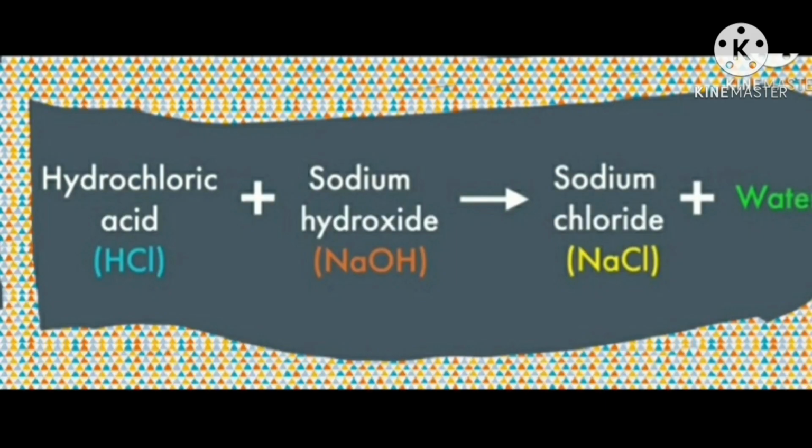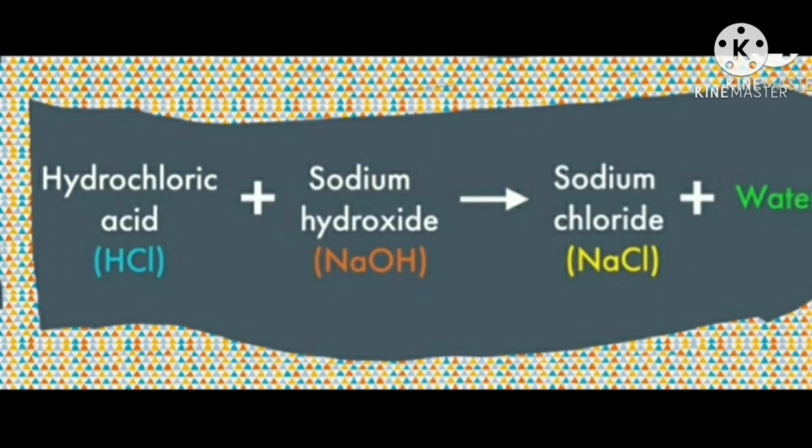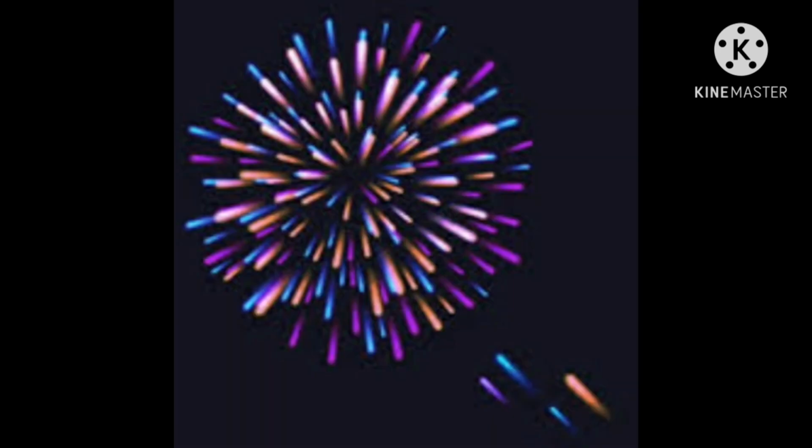When an acid reacts with a base, then a neutralization reaction takes place in which two new substances, means a salt and a water, are formed. So, neutralization is a chemical change. The explosion of a firework is a chemical change because many new substances are formed in this process. The explosion of a firework also produces heat, light, sound, and unpleasant gases.